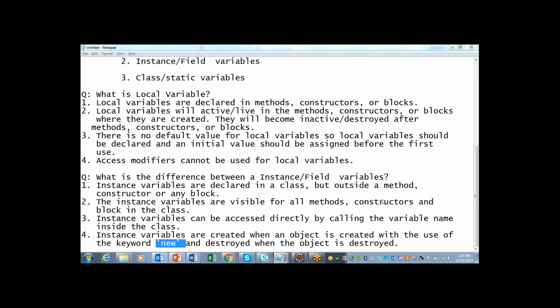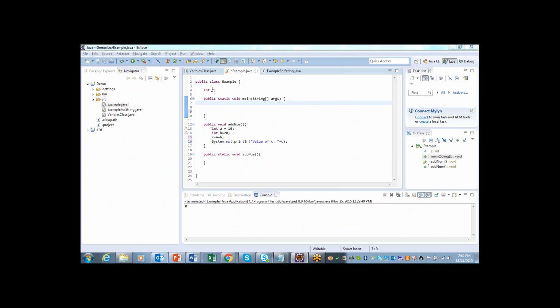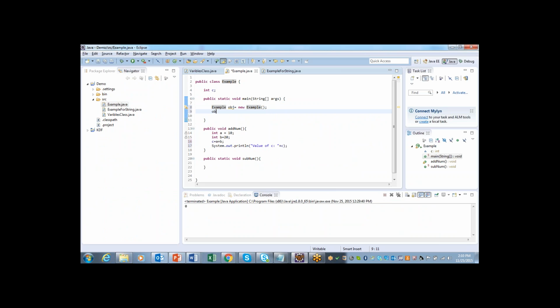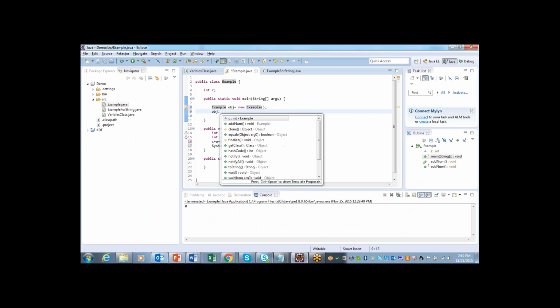What it means? Say here I have an instance variable. I'll try to create an object by using the new keyword. So Example is my class, and using that I'm creating one object. Here the name of the object is obj. When you type obj dot, it will be active. When we create an object, it will be active.